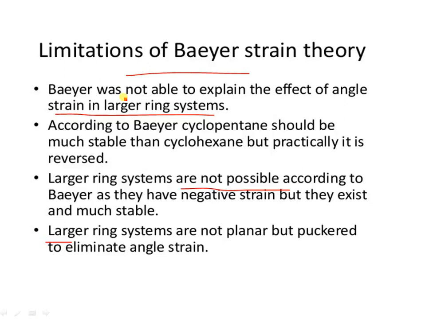That means they are strain free. Thus the theory fails to explain the concept of deviation in angles for cyclohexane and higher cycloalkanes. So this is the limitation of the Baeyer strain theory. Larger ring systems are not possible according to Baeyer, as they have negative strain, but they exist as more stable. Larger ring systems are not planar but occur puckered to eliminate the angle strain.